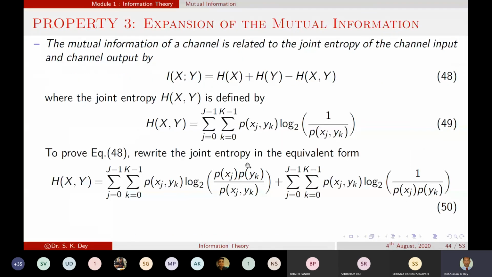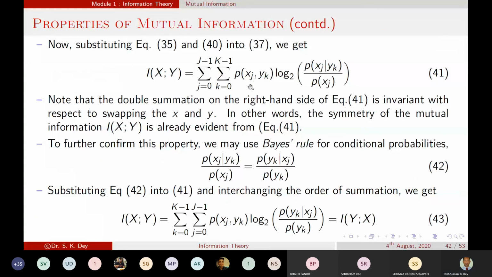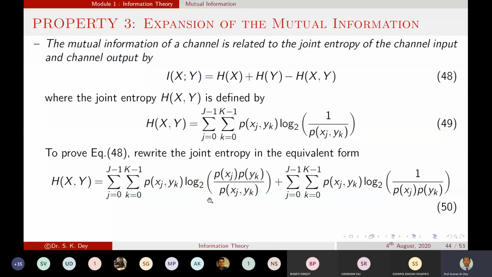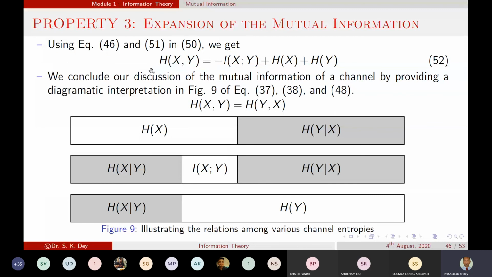this is basically nothing else than minus I of x semicolon y. What is this? Okay. So I am just taking the reverse of it. Minus I of x semicolon y is equal to the summation of this term into log base 2 of p of xj by p of xj given yk. So that means it is coming like this. Okay. So finally we get that equation, which is the proof of your previous one.